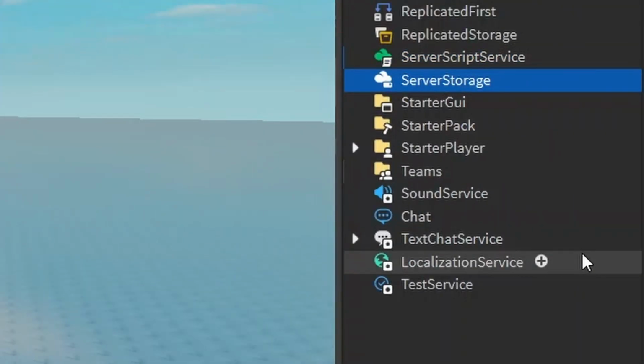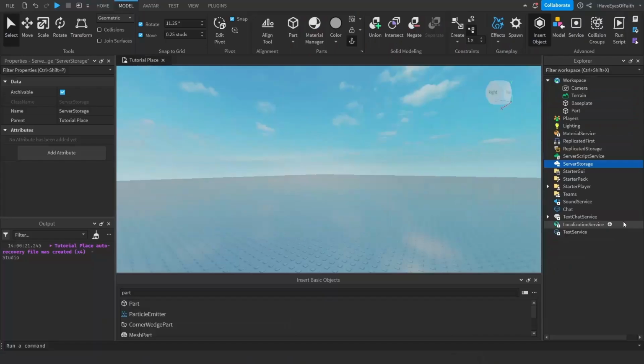Server storage. This is for things that you want to use, but maybe not at every single moment you want it loaded in. Like maybe a map. You're having a round-based game that has different maps. You don't want every map to be loaded in. That's just making everybody laggy for no reason. You can store the maps in here, and then when you need them, move them to the physical world in workspace. Let me show you with the part.